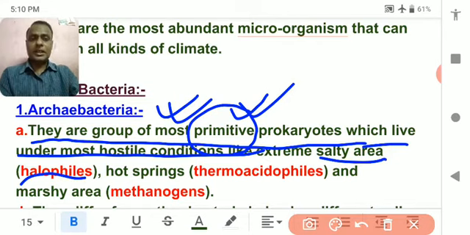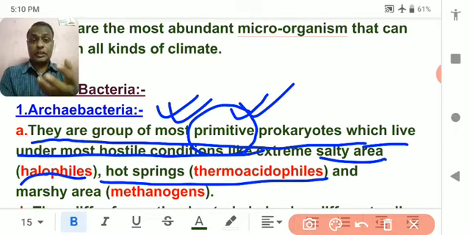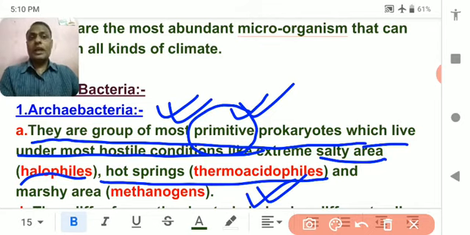Similarly, some can live in the hot spring, boiling hot spring of sulfur. Some bacteria can even live and survive in the hot boiling sulfur. They are called thermoacidophiles. It is a kind of habitat in which they can survive.